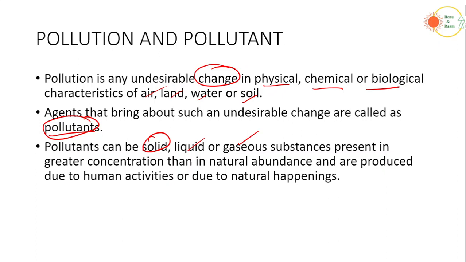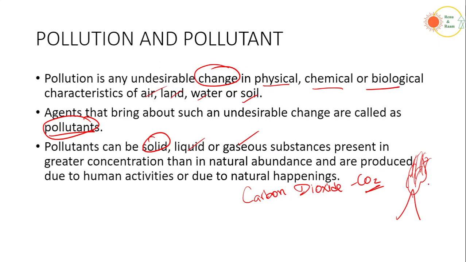Okay, for example, let's say that we have a volcanic eruption. So normally we have carbon dioxide in the atmosphere. Carbon dioxide in the atmosphere at a lower level is good, but let's say when there is a volcanic eruption, it emits a large amount of gases, and especially it emits a large amount of carbon dioxide. So that becomes undesirable.